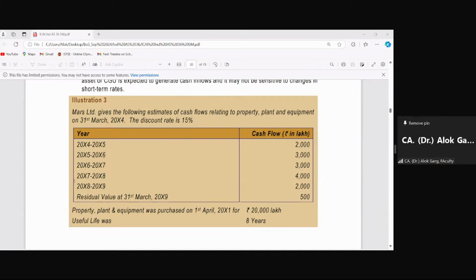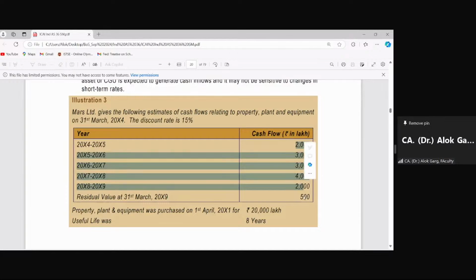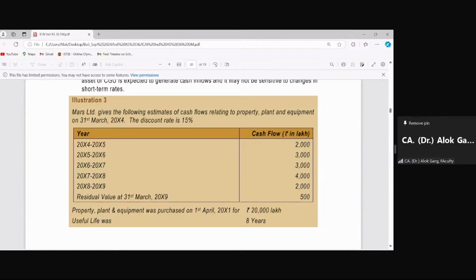The cash flows are given for 2004, 5, 5, 6, 6, 7, 7, 8, 8, 9, and the residual value at 31st March 2009 is 500. So cash flows are given for the 5 years, and the terminal cash flow is also given. 500 is the residual value.